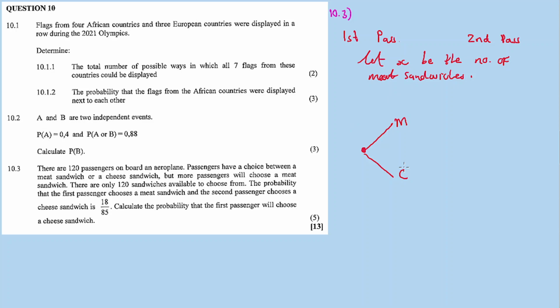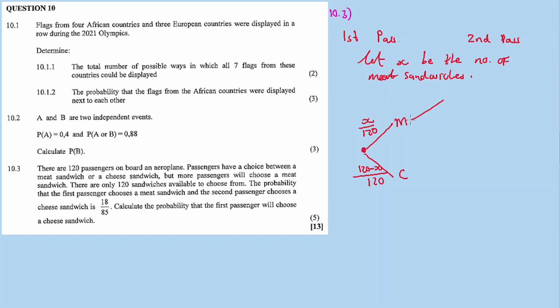It's either meat or cheese. The probability of choosing a meat sandwich is x over 120. The probability that passenger 1 will choose a meat sandwich is x over 120, where x is the number of meat sandwiches. So it's the number divided by the total number. For cheese sandwiches, it's 120 minus x divided by the total number, 120.